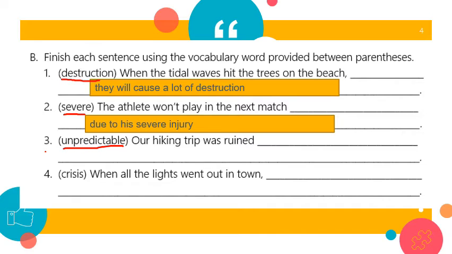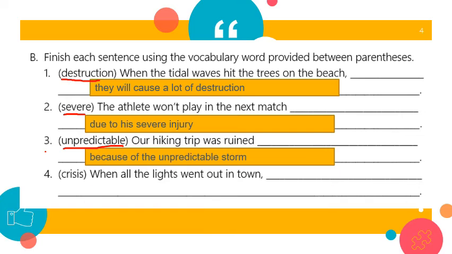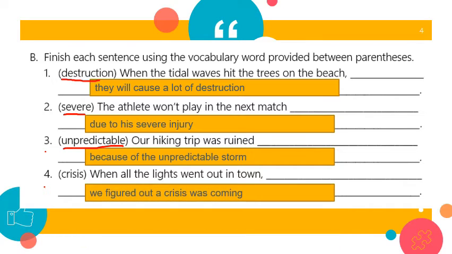The sentence is, our hiking trip was ruined. Why? I can complete the sentence by saying, because of the unpredictable storm. Number 4, I have the word crisis. When all the lights went out in town, we figured out a crisis was coming.